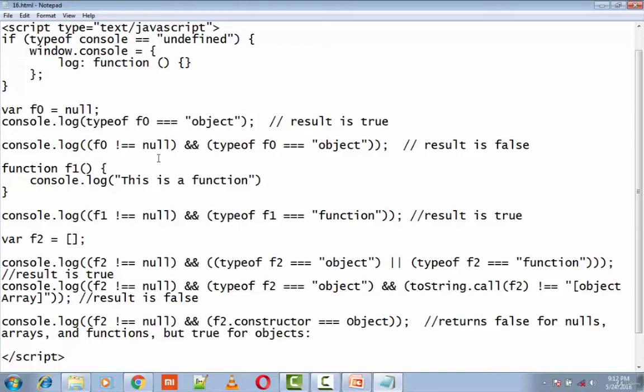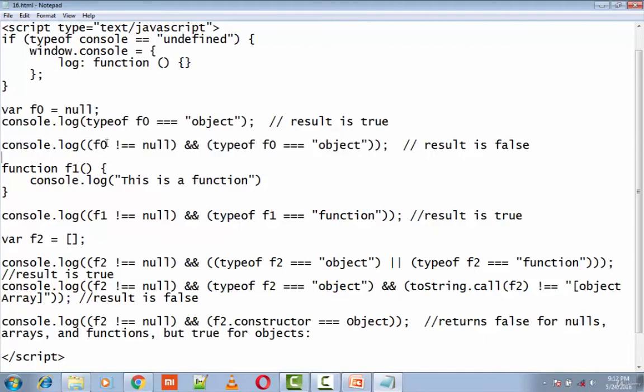So if you don't want an entity which contains null to be seen as an object, you need to execute this particular test. That is, first you check whether f0 contains null. If it doesn't contain null, then you check the type of f0, whether it's an object or not. Since f0 contains null, this test will return false.